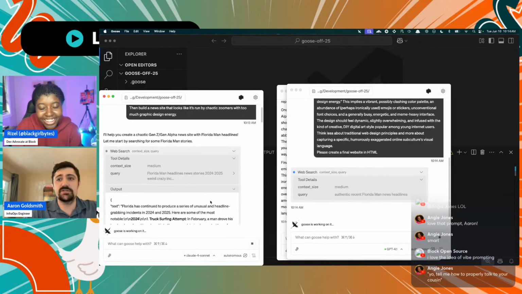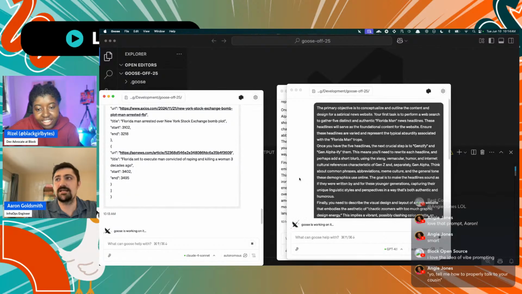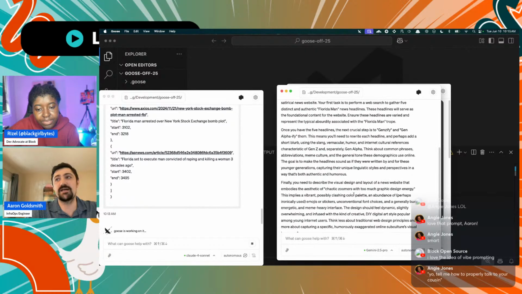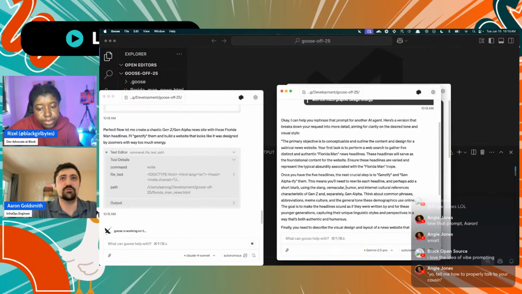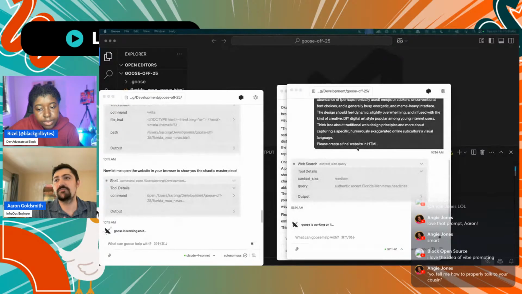This one is still searching for results, or summarizing the results over here. And this one has Gemini, which I really like for writing. I think it writes really well, so it can articulate what I have in my head pretty quickly.